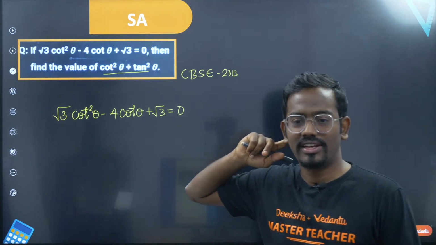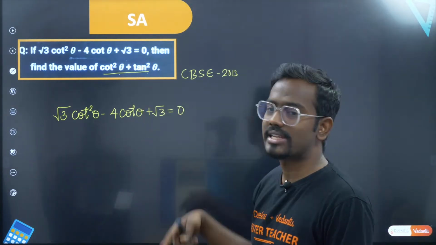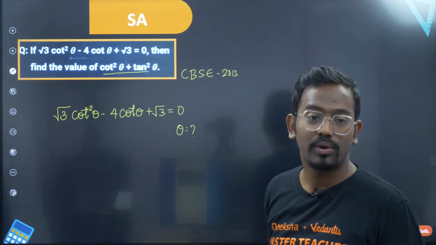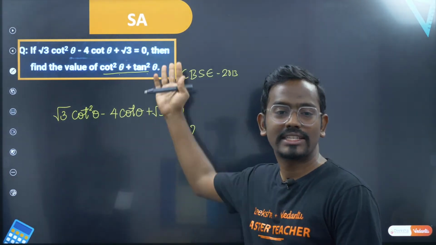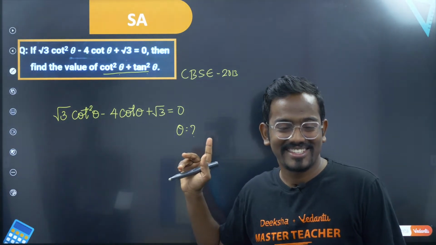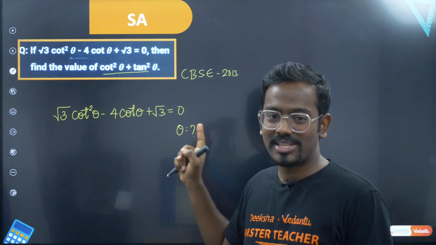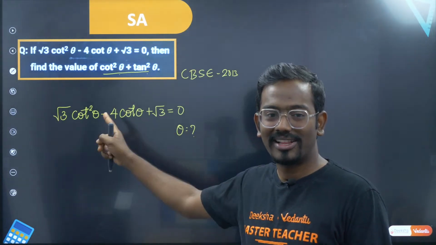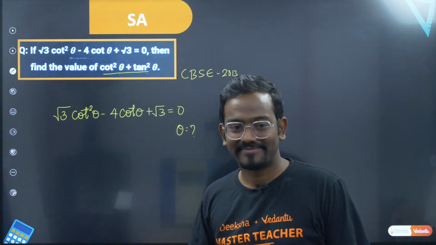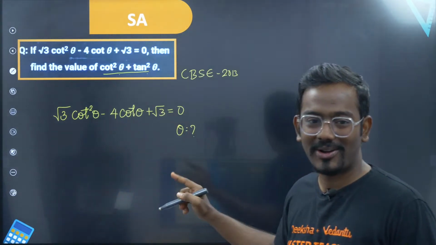Can you give me an idea how to solve this question? I should get what is cot square theta plus tan square theta, but can I get what is theta first? How do you get theta? If you can get theta, then just substitute cot square theta and tan square theta. This is a combination of two concepts in your syllabus itself. Can you tell me which is one more topic that you learn to solve these type of equations? What is this type of equation called?